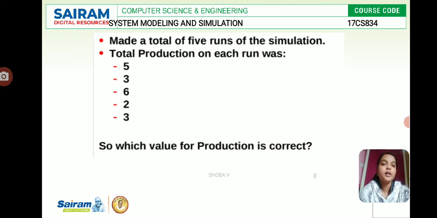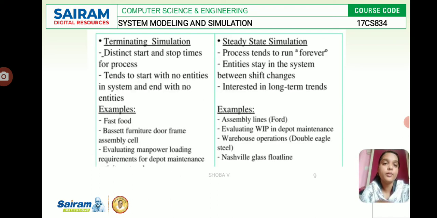Here, for example, we have made a total of 5 runs of the simulation, and the total production of each run is given. Instead of giving 4 runs of simulation, we can give a single run. Now we will see the difference between terminating simulations and steady state simulation.